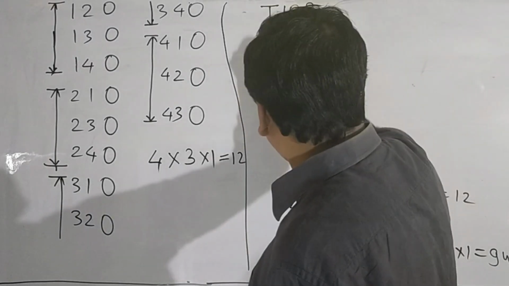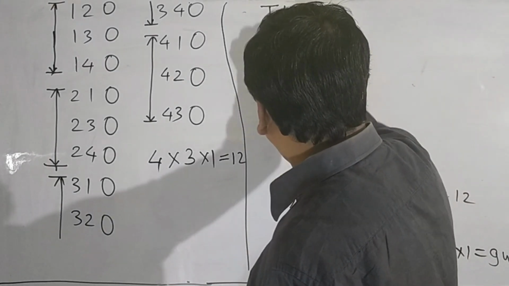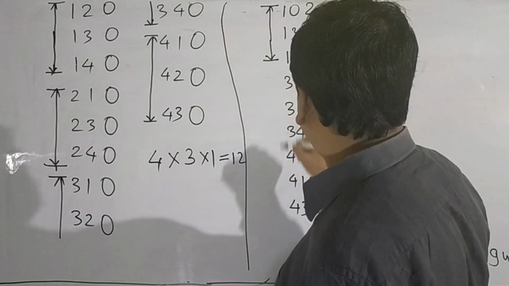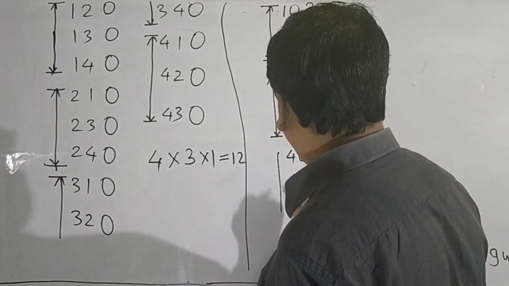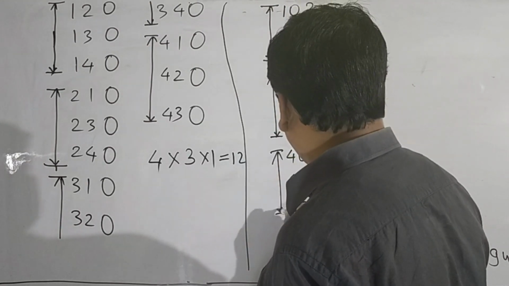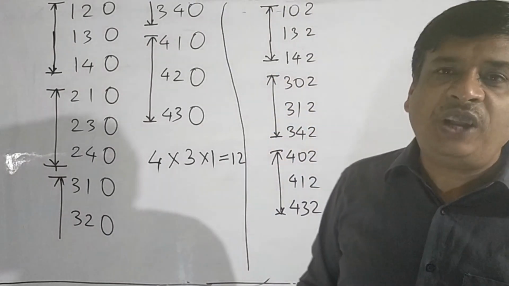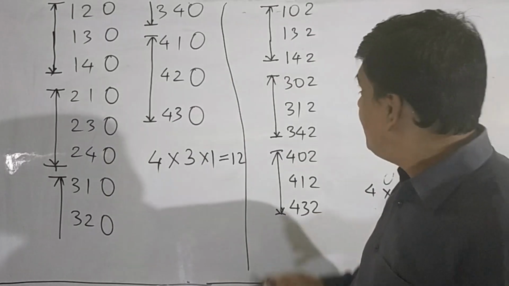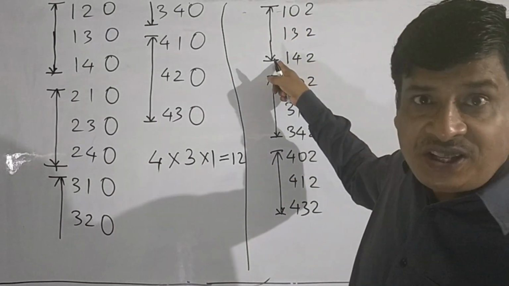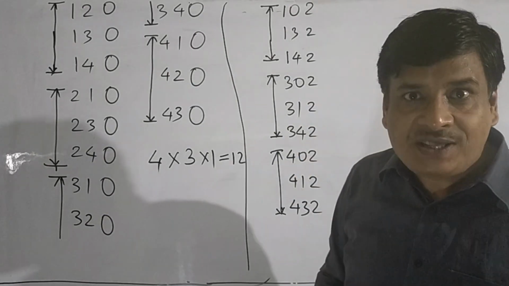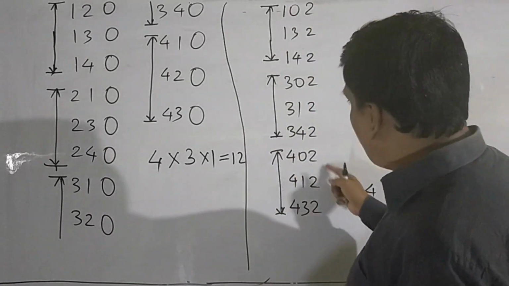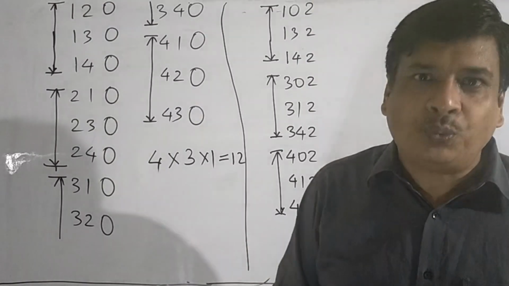For the 100 place, we can use the digit 1 or 3 or 4. We have 3 choices to fill up the 100 place, and for each choice of the 100 place, there are three choices for the tens place, and the unit place has only one choice, that is 2.